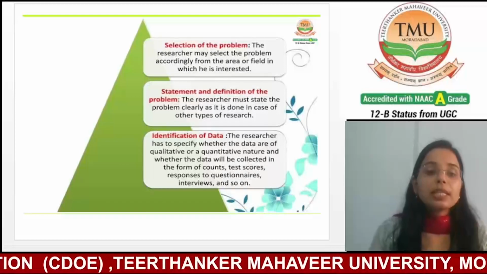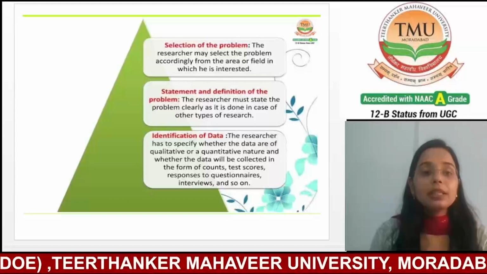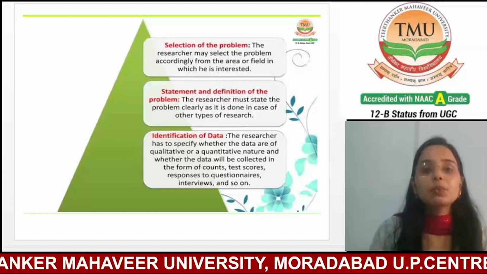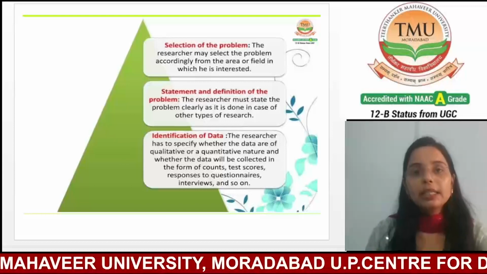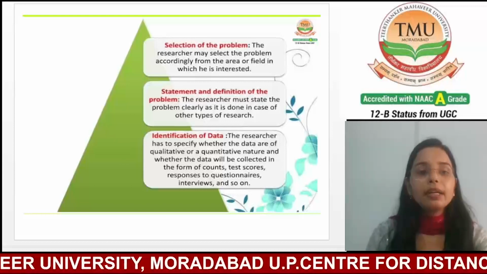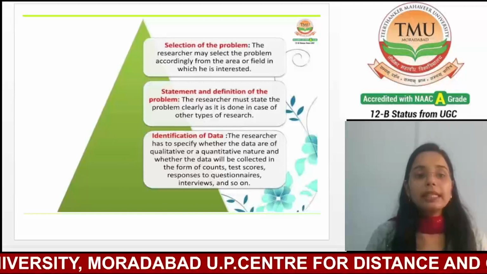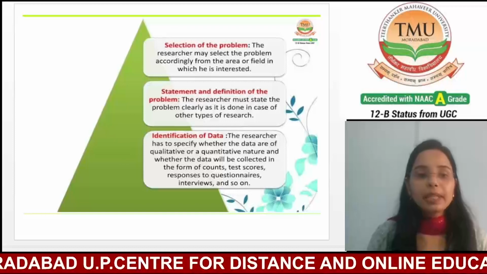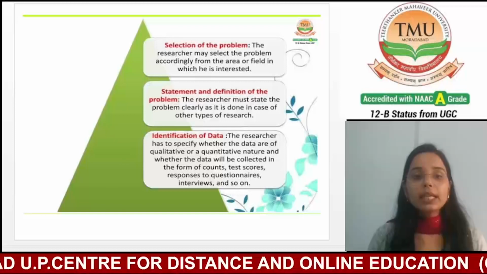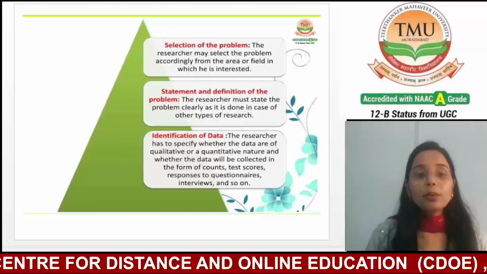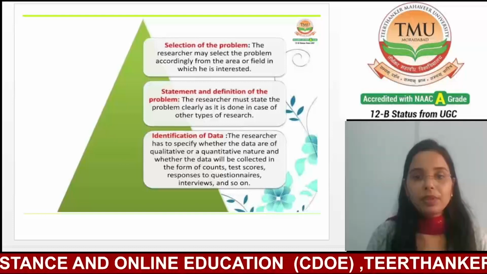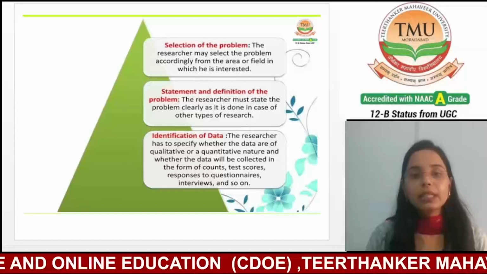This step involves determining the type and source of data needed to address the research problem. Researchers identify whether they need qualitative data or quantitative data. They also decide on primary data or secondary data.